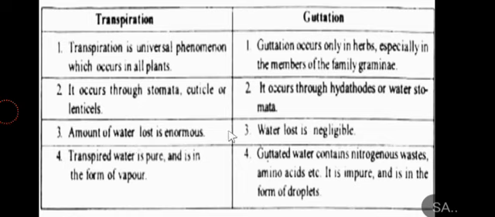In transpiration, water is pure and is in the form of vapor, while in guttation, the guttated water contains nitrogenous waste like amino acids, etc. It is impure and in the form of droplets. So this is all. I hope that you learned about transpiration and guttation, that during the daytime the plants remove their excess water by the process of transpiration, while during the night time they remove their excess water by the process of guttation.